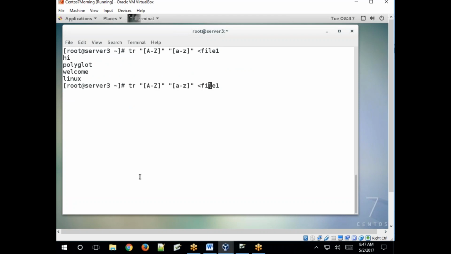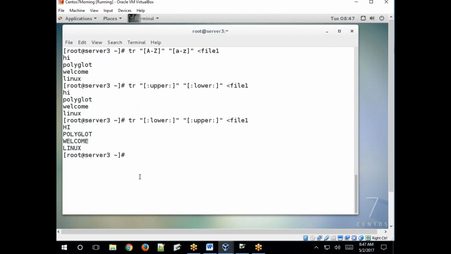You can also specify, so instead of capital A to Z, what is that? Upper, and here lower. Converted. Lowercase to uppercase. Converted. Clear?